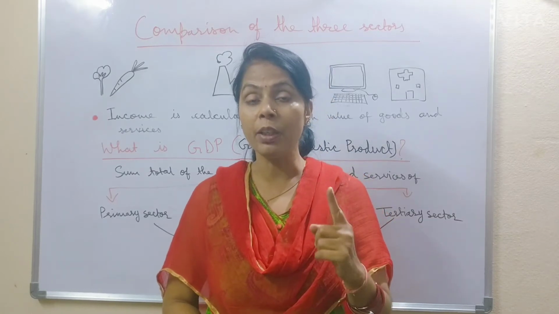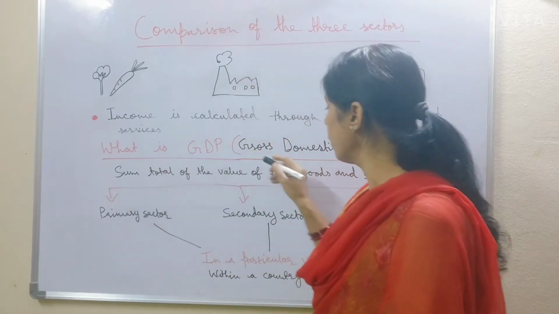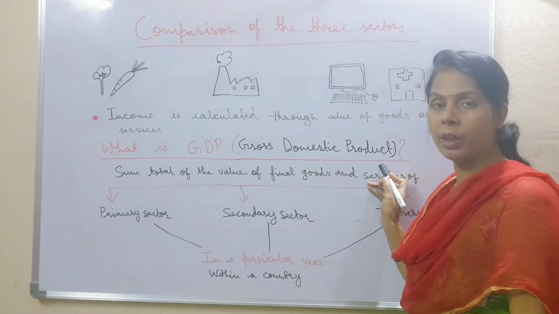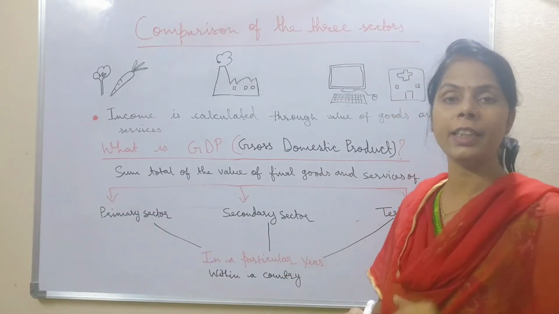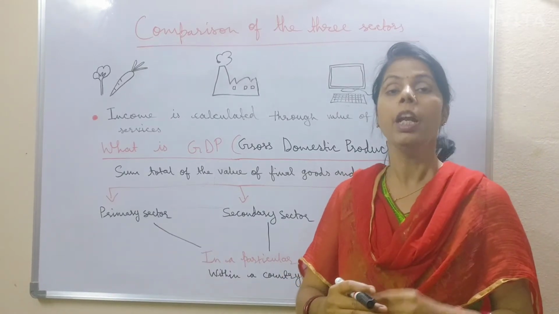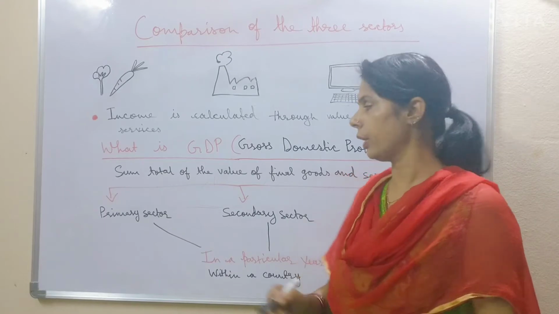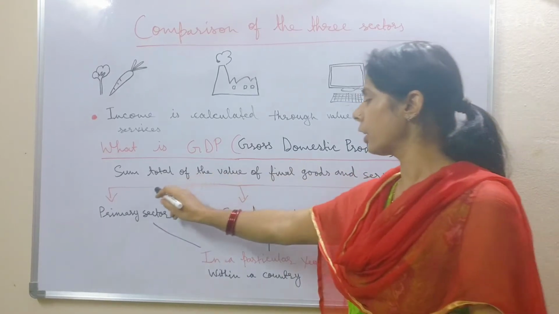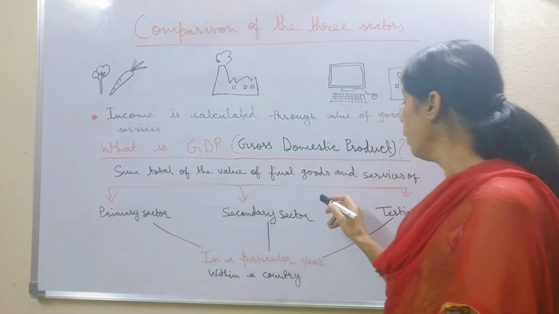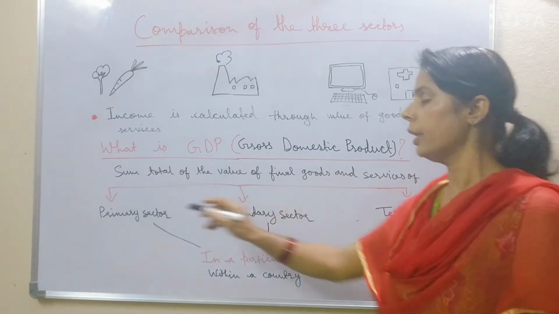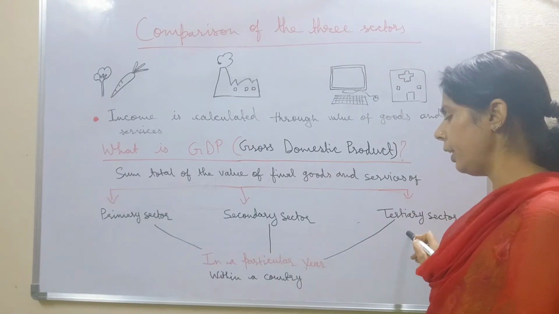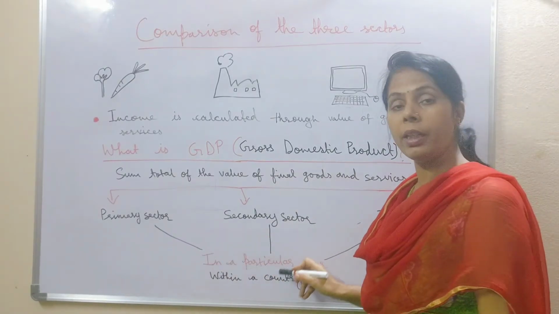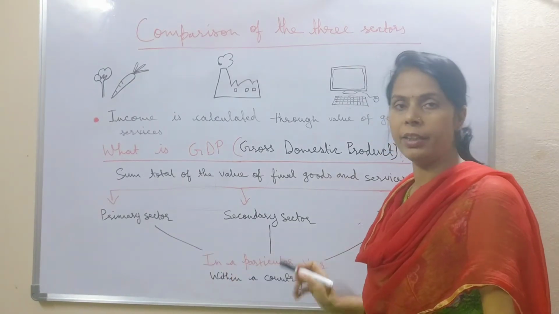What is the GDP of any country? GDP means gross domestic product. From this flow chart, you can easily understand GDP and you can make your own definition. GDP means the sum total of the value of final goods and services in the primary sector, secondary sector and tertiary sector in a particular year within a country.